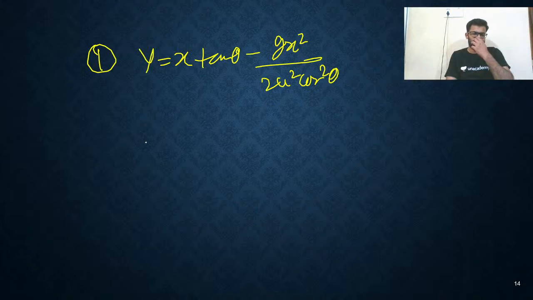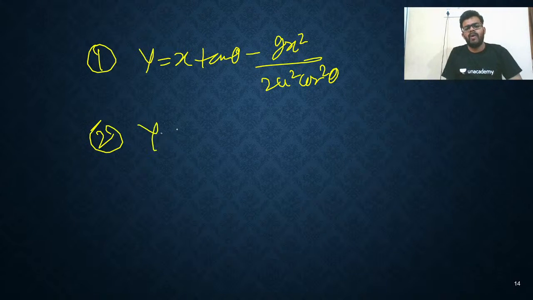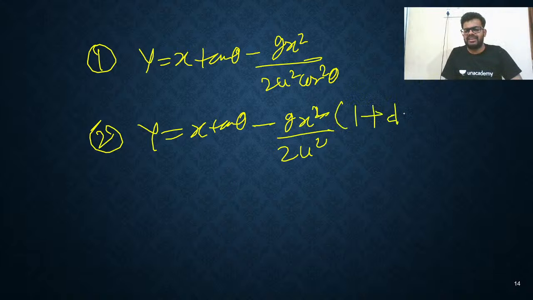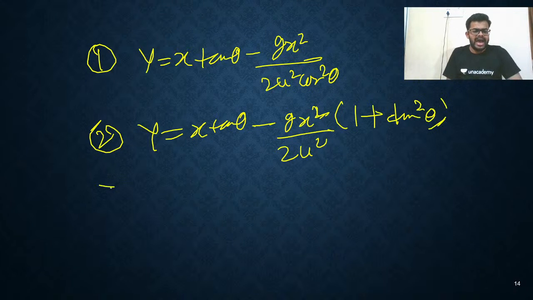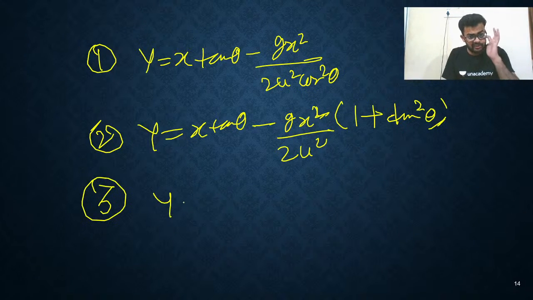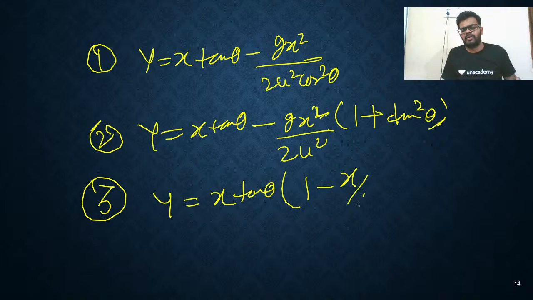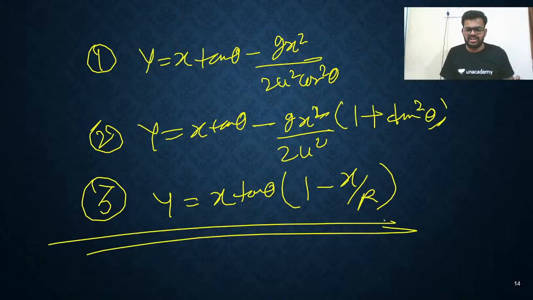This is the first equation you need to remember. Second, y is equal to x tan theta minus g x square upon 2 u square, it is the same, but here you will get 1 plus tan square theta. And the third form of the same equation is y is equal to x tan theta into 1 minus x upon r. Just remember these three forms.